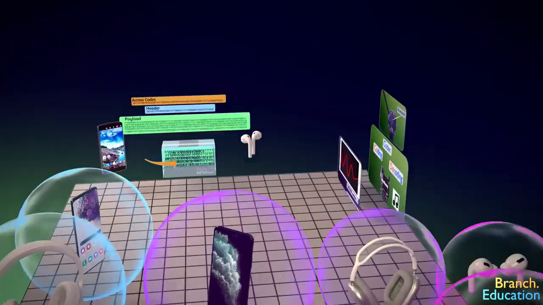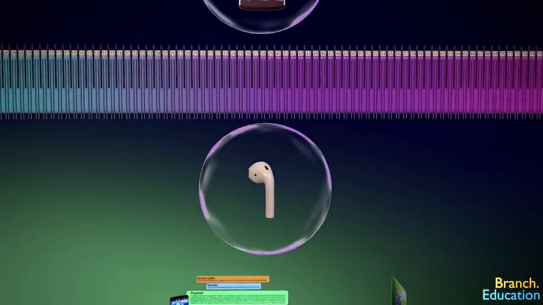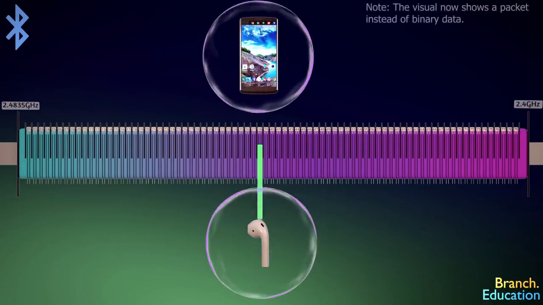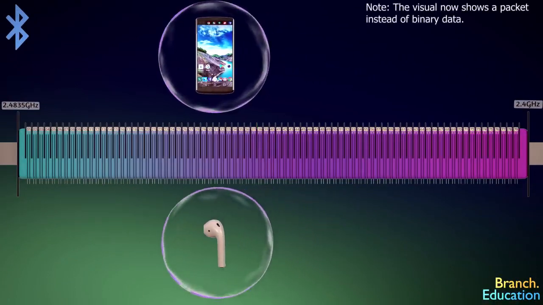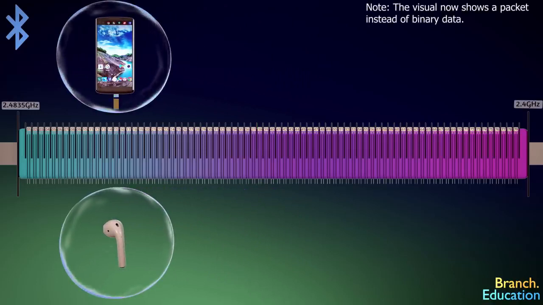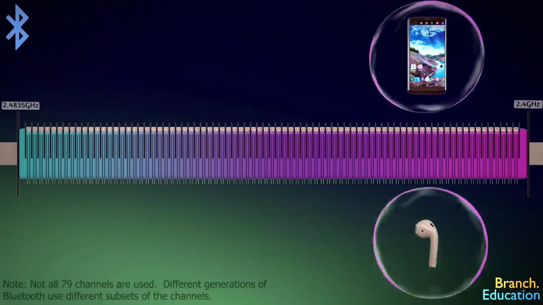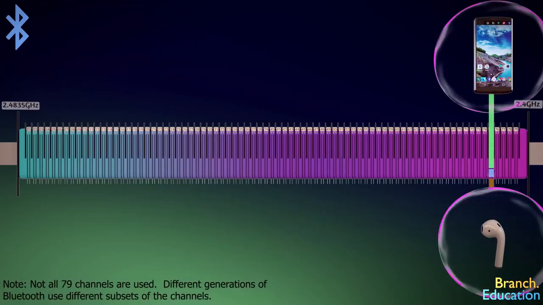As mentioned, Bluetooth operates in a set of 79 different channels. However, when your smartphone and earbuds communicate, they don't stick to a single channel, but rather they hop around from channel to channel, kind of like channel surfing on your TV.